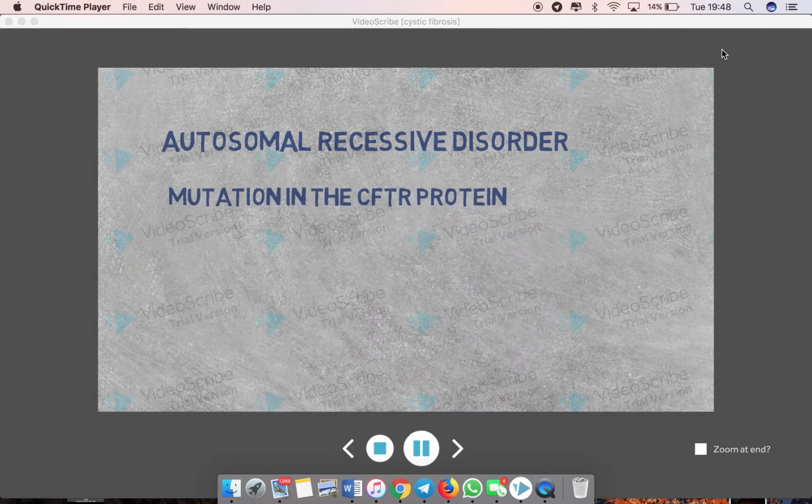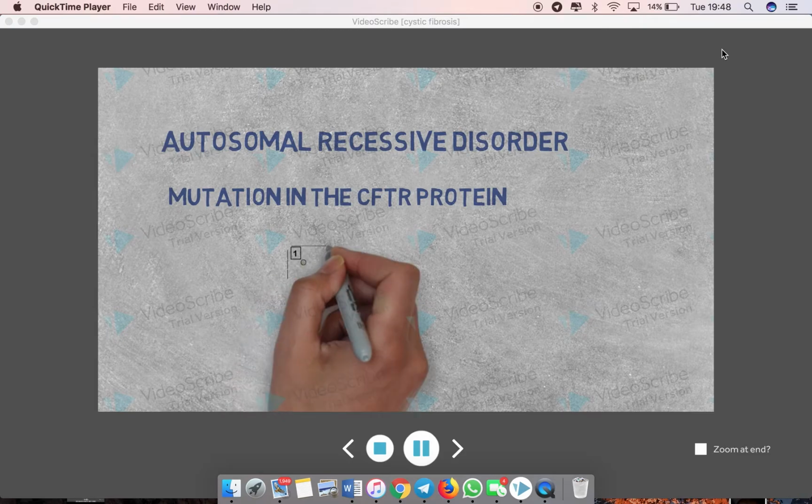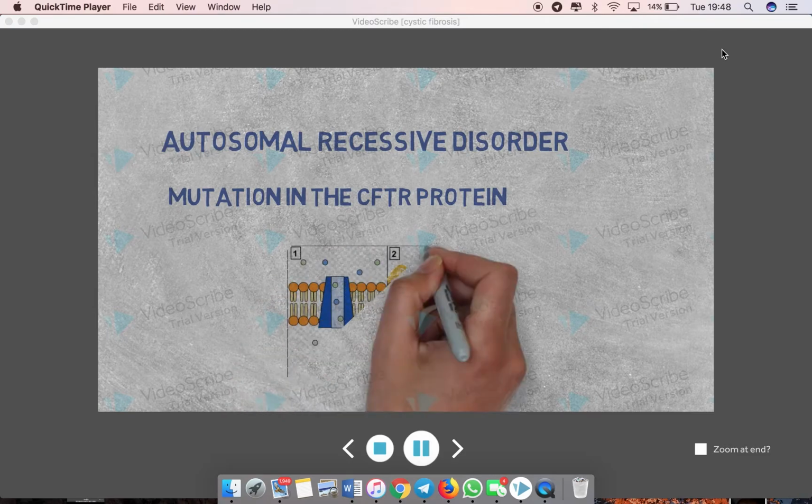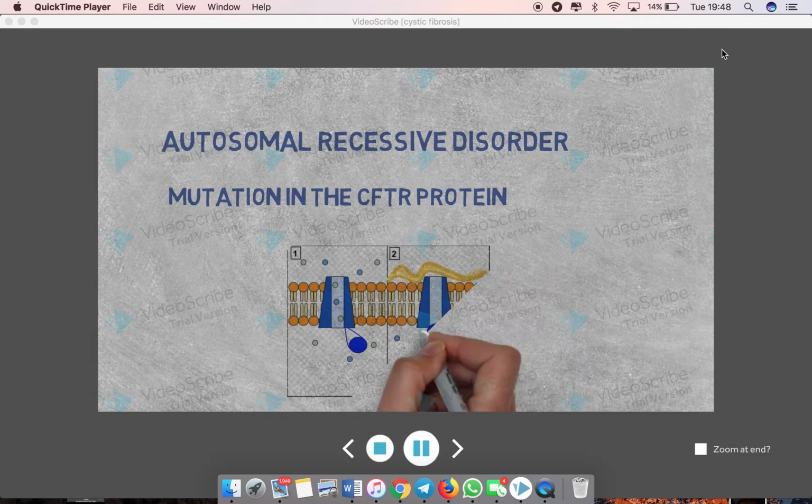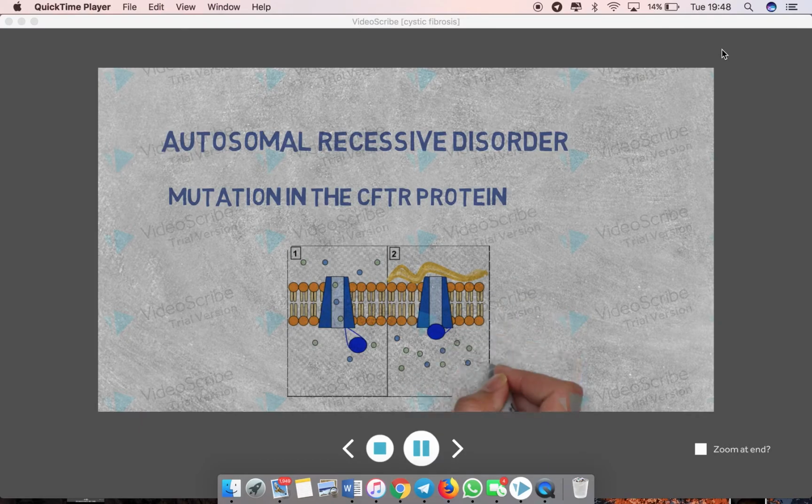The CFTR protein is a channel protein that controls the flow of water and chloride ions in and out of cells. When the CFTR protein is working correctly, as seen on the left, ions flow freely in and out of the cells. However, when the CFTR protein is malfunctioning, these ions cannot flow out of the cells due to the channel being blocked.